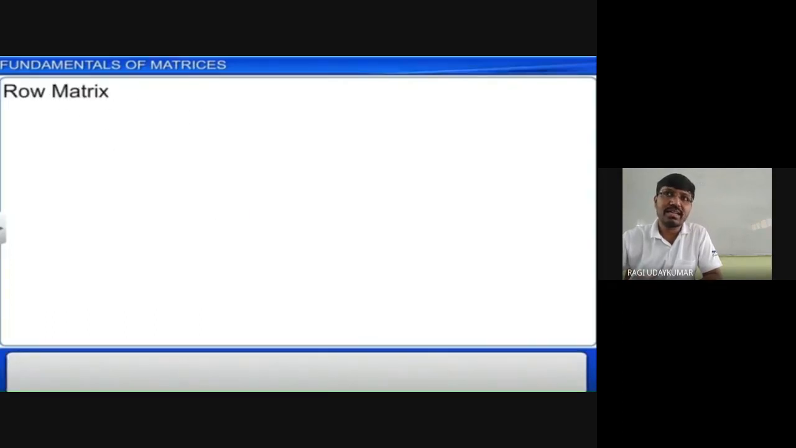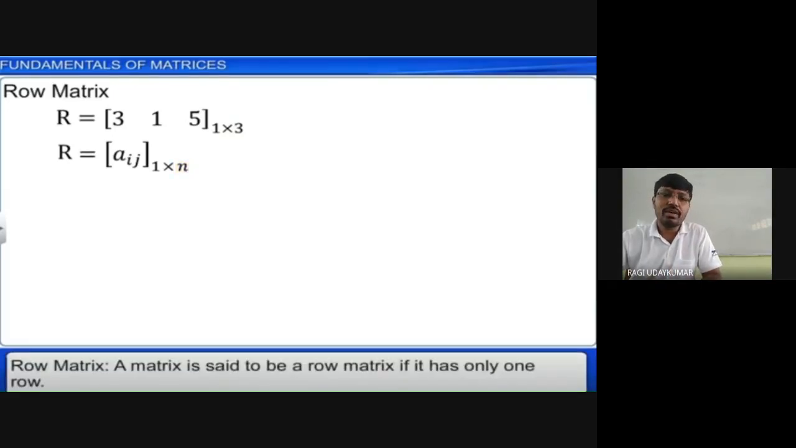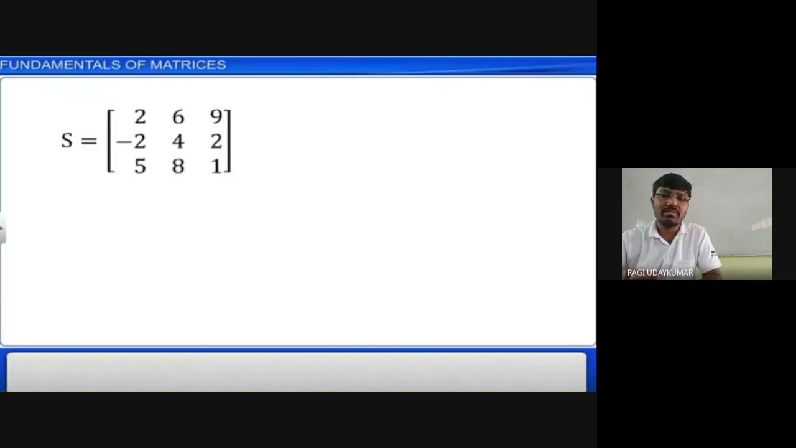If only one row is there, it is called a row matrix. So a row matrix is nothing but 3 1 5, a single row. Columns may be any number, only one row. The general form is 1 by n. The matrix will be Aij, 1 by n, because one row will be there and the number of columns will be n. A matrix is said to be a row matrix if it has only one row.